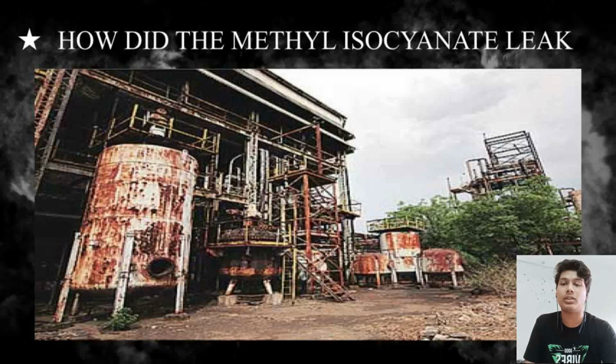According to reports, by December 2nd eve, water had entered the malfunctioning tank, which caused an exothermic reaction resulting in the gas tank to explode and all the gas to escape into the atmosphere. The pressure in the tank increased 5 times by night. By midnight, the workers in the MIC area started feeling the effects of the MIC gas. The decision to address the leak was to be made a couple of minutes later. However, by then the chemical reaction in the tank had reached a critical stage. About 30 tons of MIC escaped from the tank into the atmosphere within an hour. Most Bhopal residents were made aware of the gas leak by exposure to the gas itself.